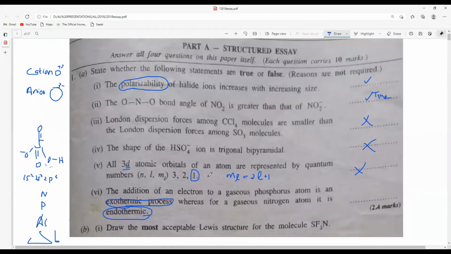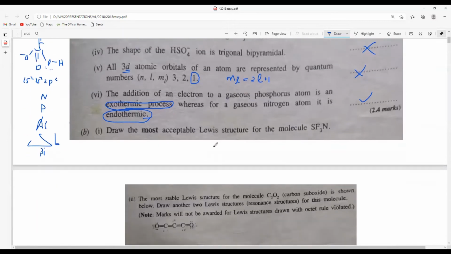Right, so this summarizes the discussions. This is true, this is correct. In fact, these three statements, 3, 4, 5 are wrong, 1, 2 is correct, the last one is correct. So these are very basic things when you know your concepts really well.